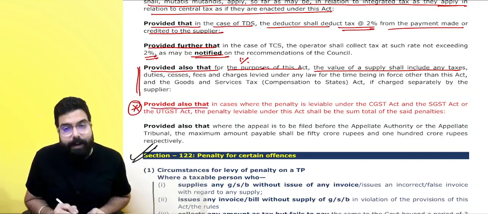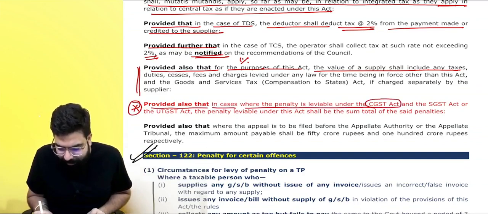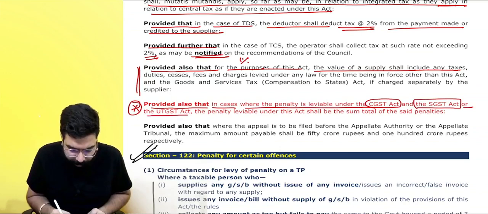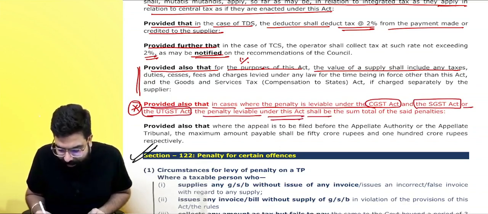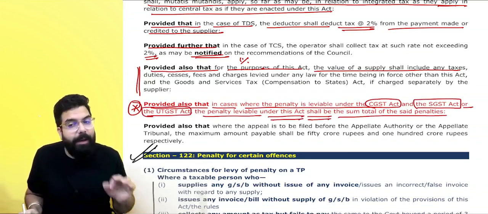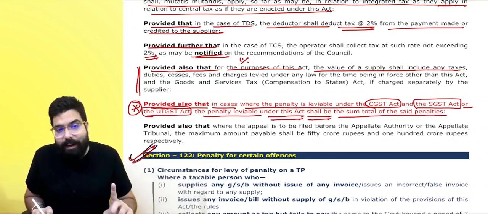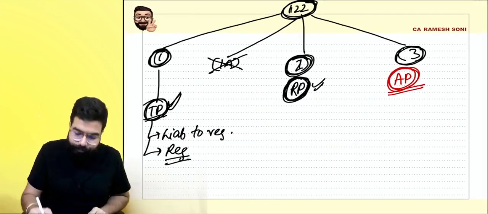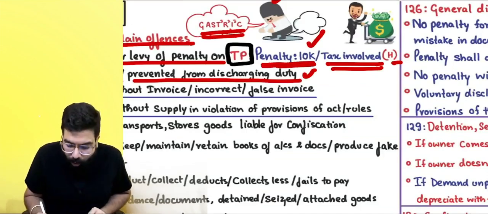Provided also that in a case where the penalty is leviable under the CGST Act and the SGST Act or the UTGST Act, the penalty leviable under this Act shall be the sum total of the penalties. Everyone, I am teaching you section 122 of the CGST Act, which says the penalty is 10,000 or the tax amount involved, whichever is higher.